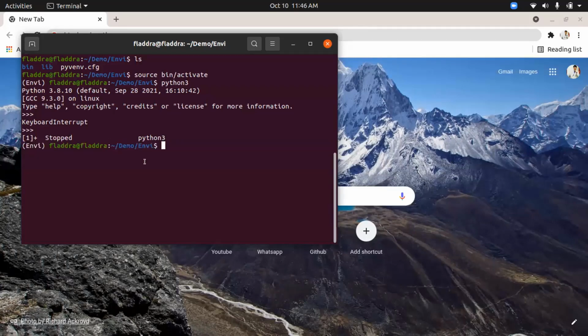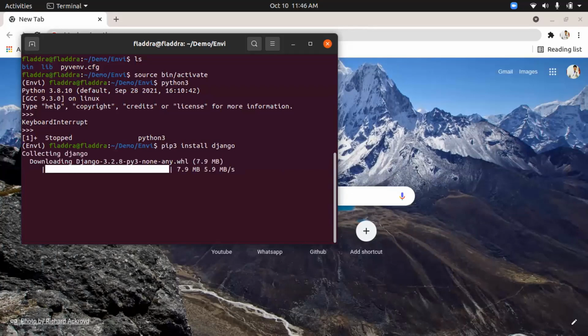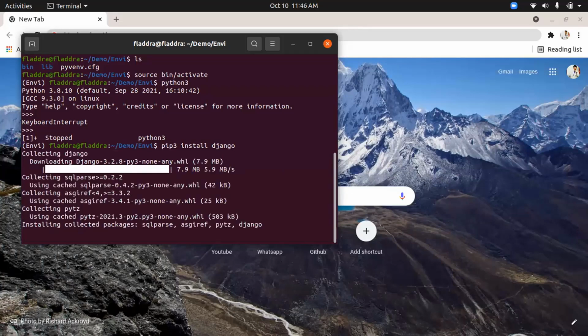Okay, so let's install Django. I'll type pip install Django, which I did over there. One sec, let me make it pip3, because there are two versions. By default in Ubuntu you have pip as well as pip3. Pip is for Python 2, pip3 is for Python 3. So we need to specify which version of pip you are using. Now, as you can all see, we have pip3 installed.